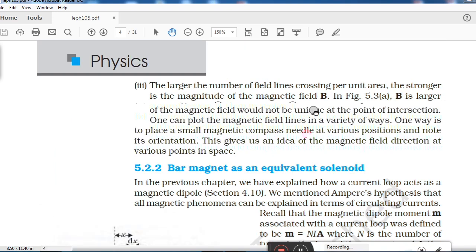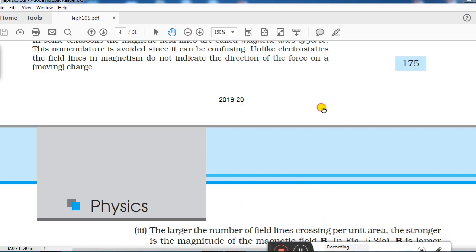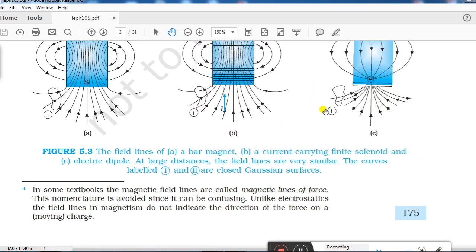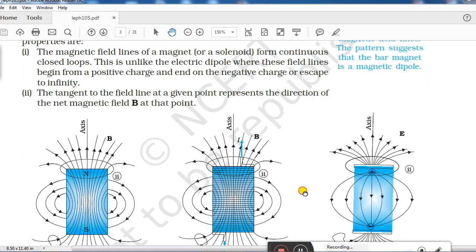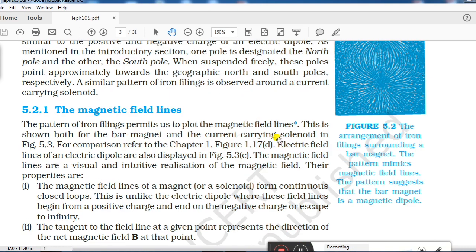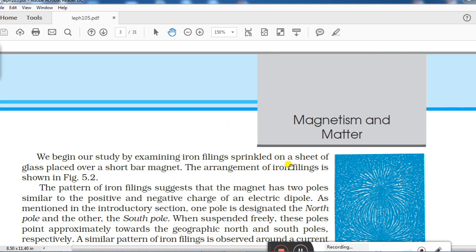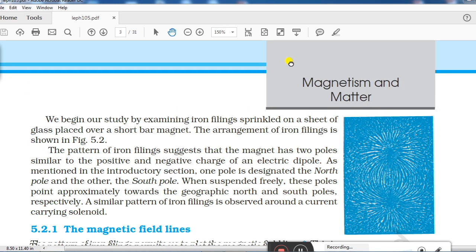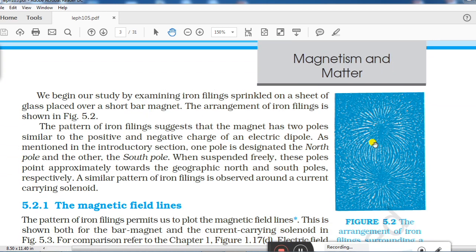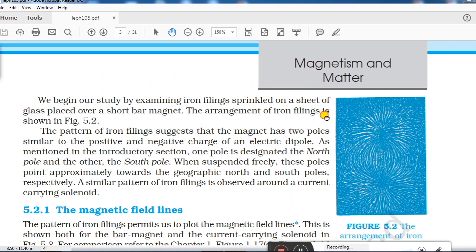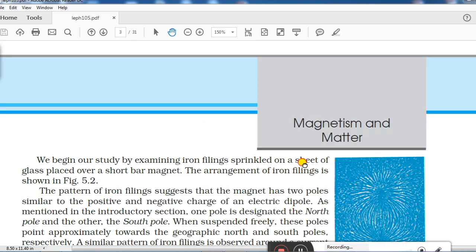We studied here four points related to the magnetic field. Before that we studied the magnetic field itself, and we started this video with the bar magnet. What is a bar magnet? What is iron filing? Why do we get this shape of iron filings as shown in the figure? All these things we covered in the video.